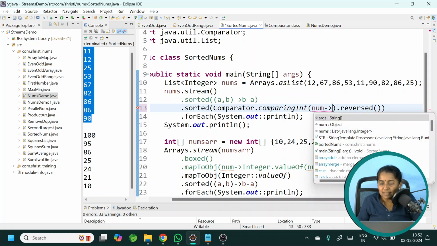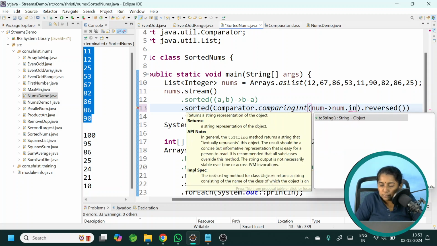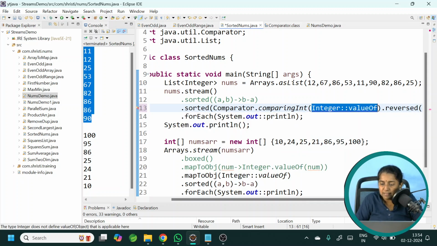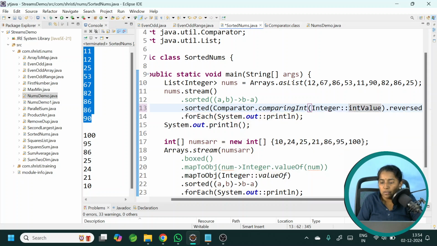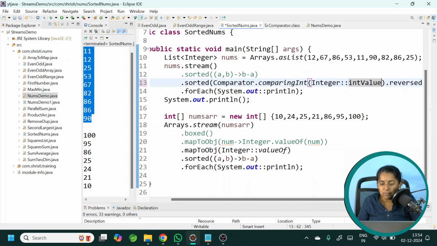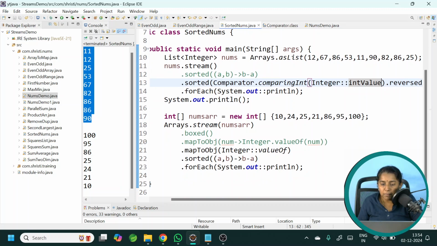So let us see what is the method that helps us to convert this number into a primitive value. Number dot intValue. I will replace this method with Integer dot intValue. Now what happens? The object gets converted into an int primitive value, and we can call reversed on that. Okay. The same thing can be applied to this also. It will work perfectly fine.